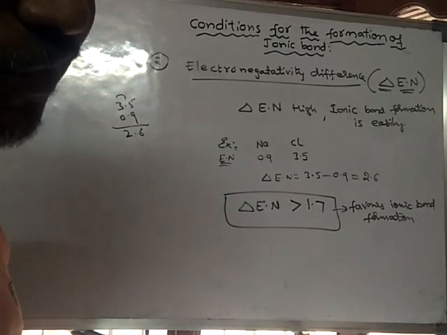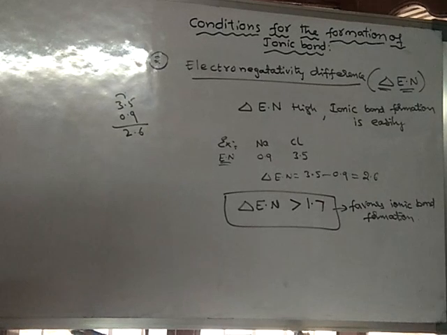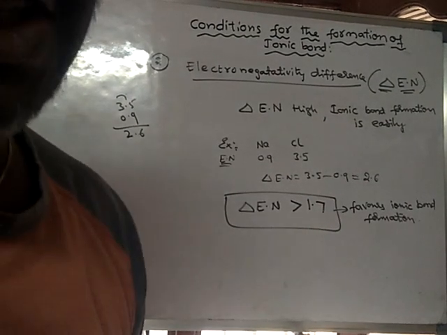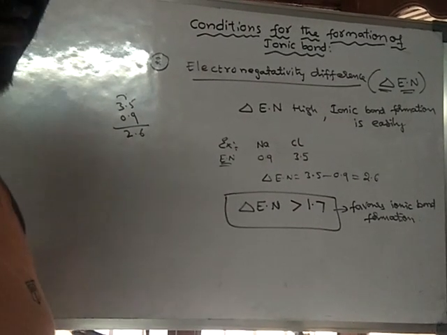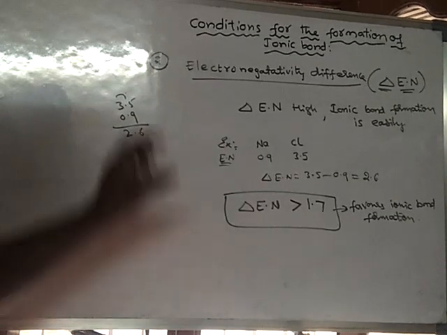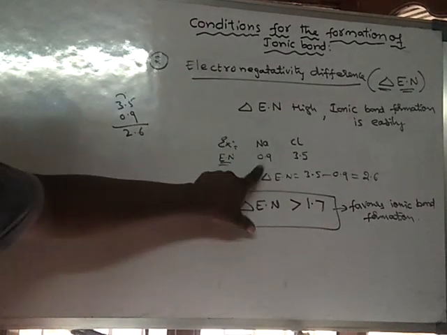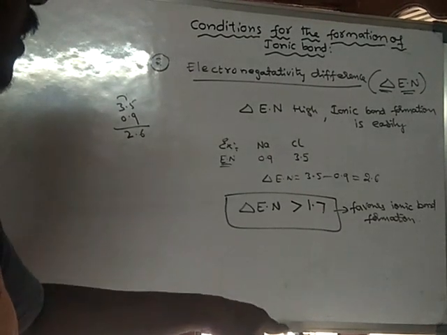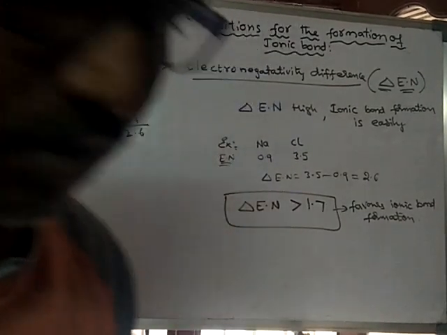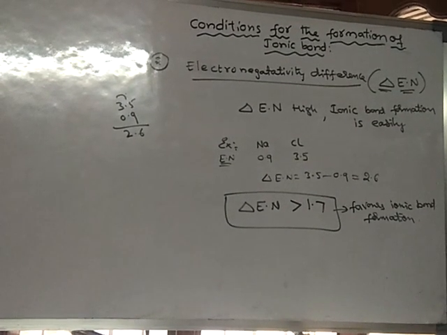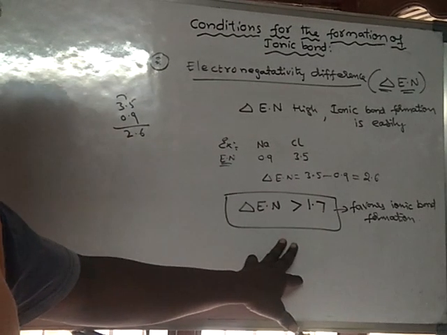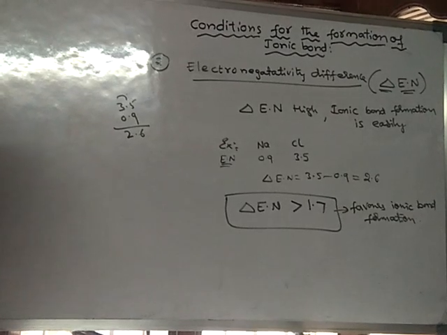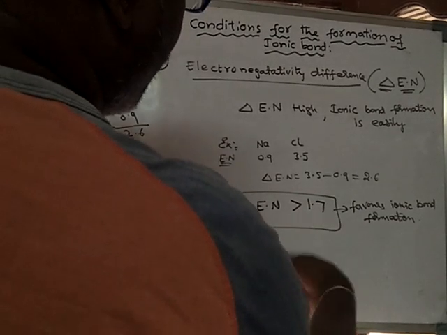So electronegativity difference also plays a major role. If the electronegativity difference is less than 1.7, then the bond formed is not ionic. That is the important thing. The electronegativity difference between the participating atoms should be minimum 1.7. It should be equal to or greater than 1.7.